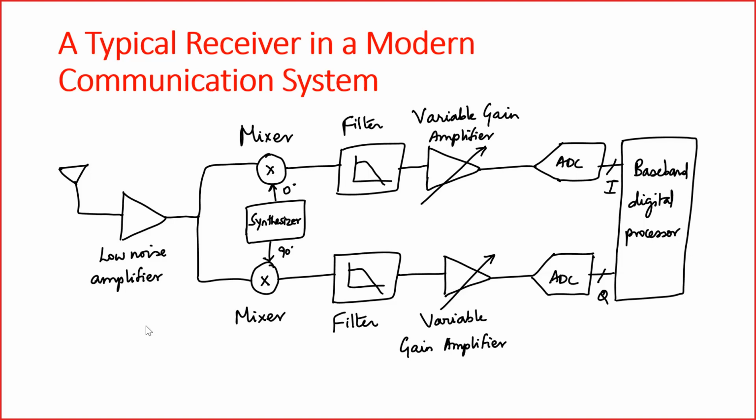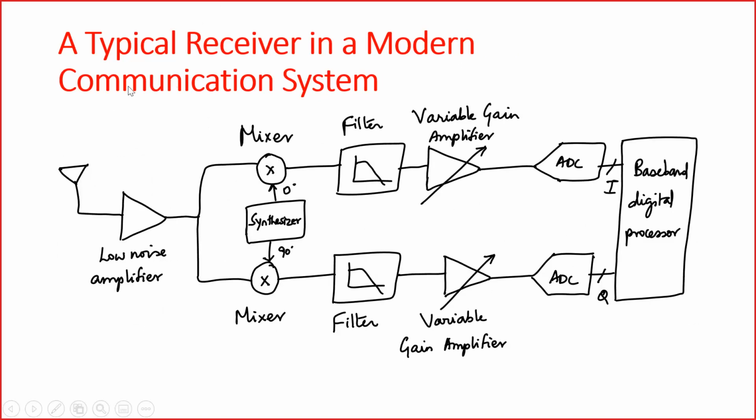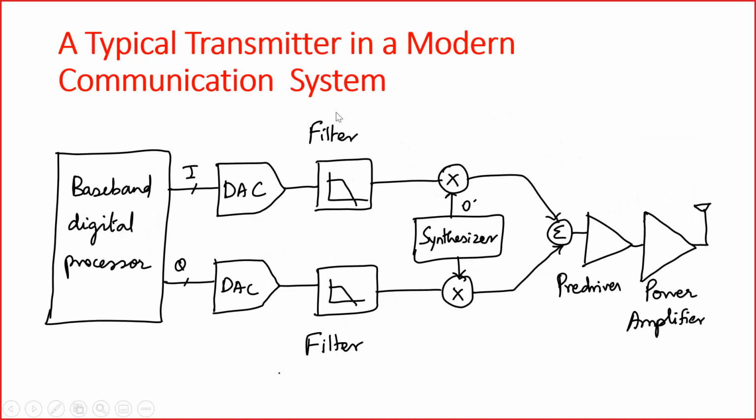Now, this is for a typical transmitter. This is what receives your signal, and this is what transmits your signal. You have your baseband digital processor. Don't worry about all these blocks. I'm just showing you how many analog elements are still used even today. So this is how your transmitter works.